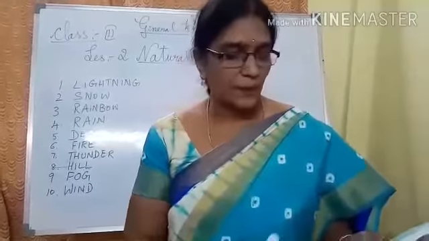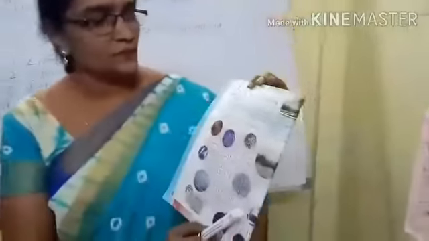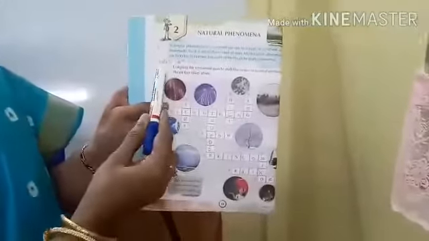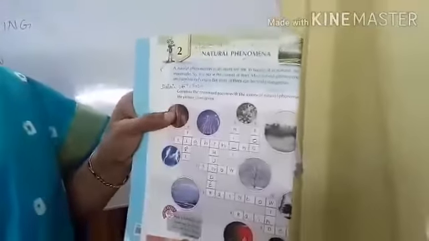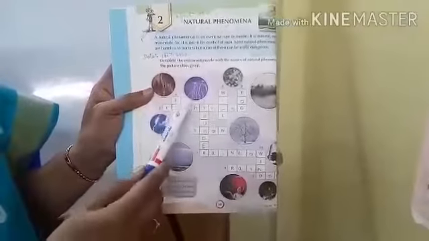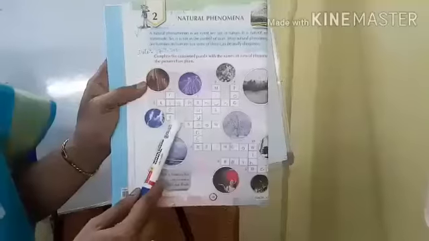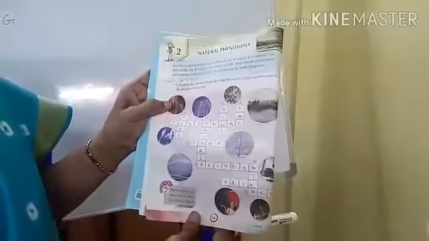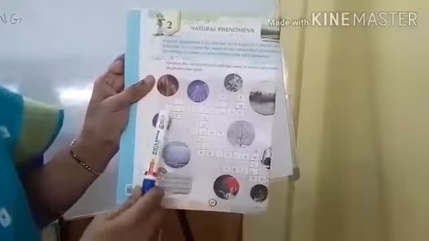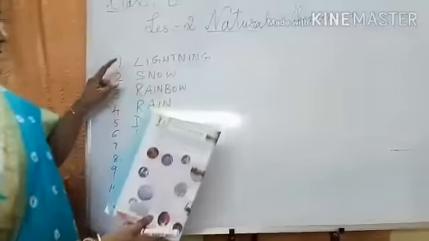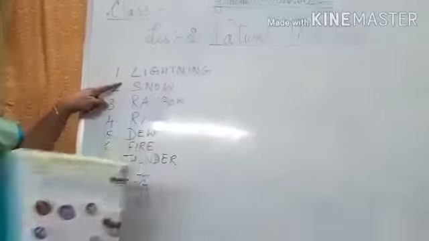Now, take your page number 10 on lesson 2. Write the date on top of the page and see the pictures given. Complete the crossword puzzles with the names of natural phenomena. Now, the first one is, see, I wrote on the board. The first one is lightning.